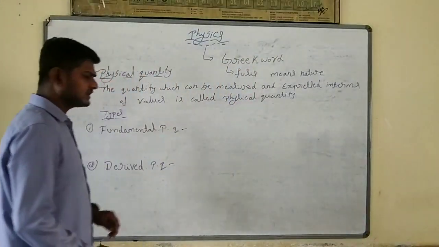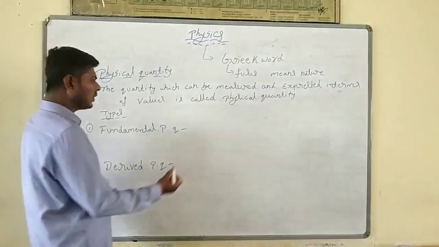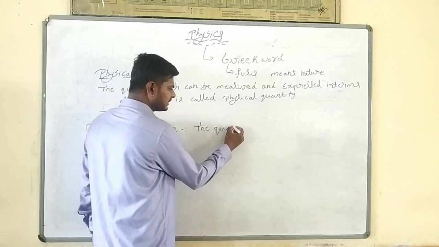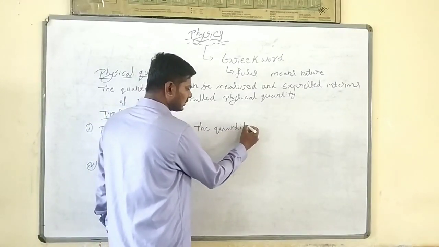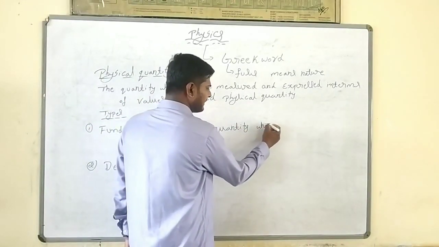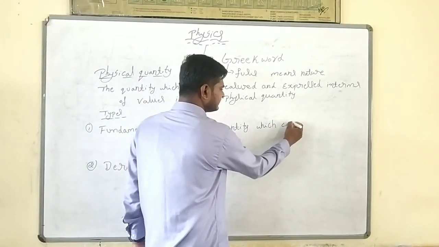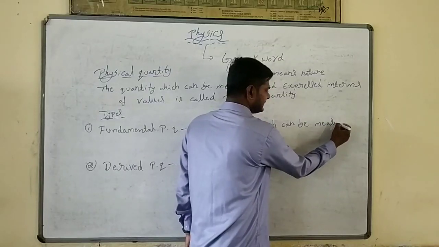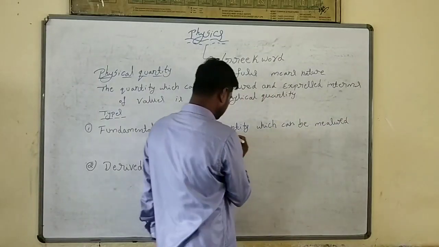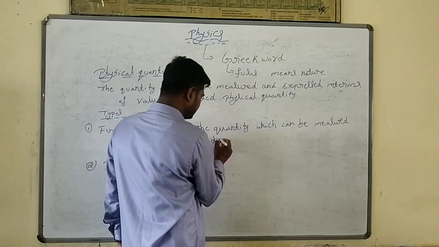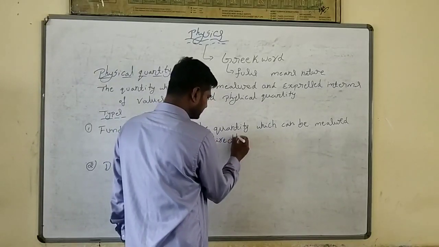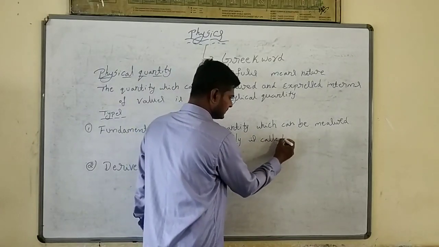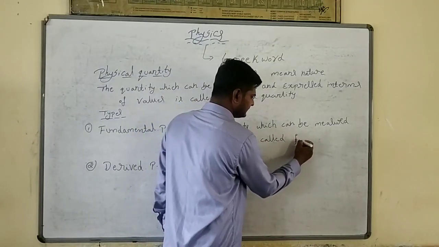Now, fundamental physical quantity means, simple, the quantity which can be measured directly is called a fundamental physical quantity.